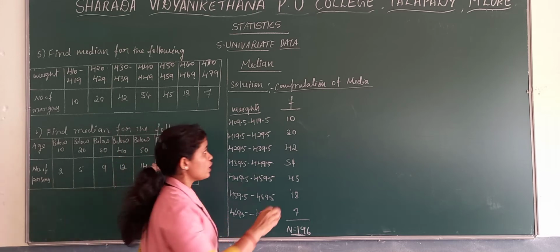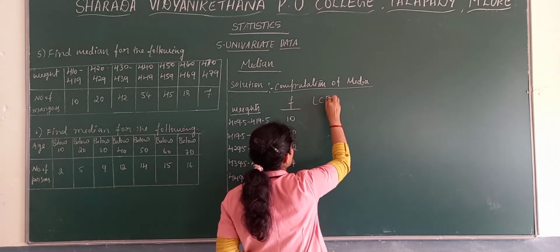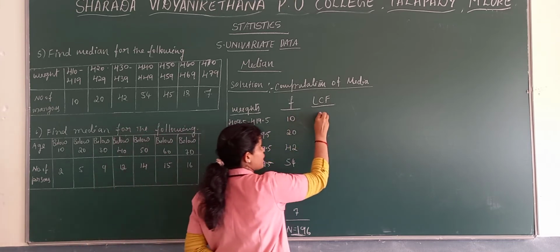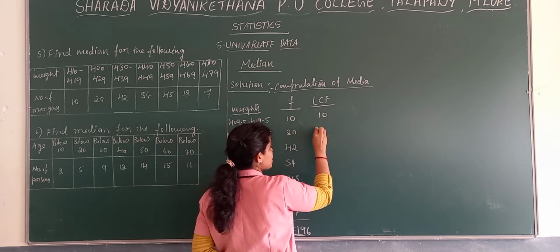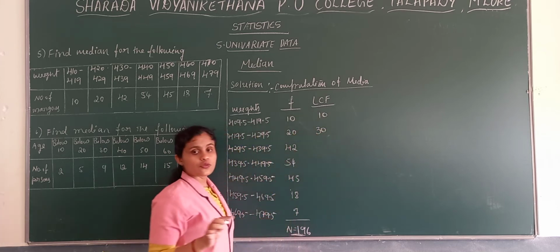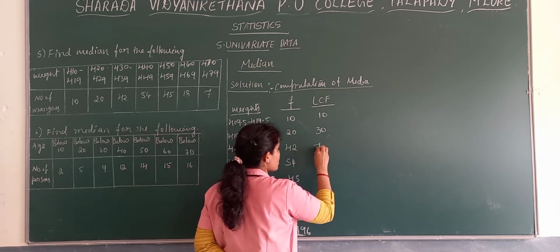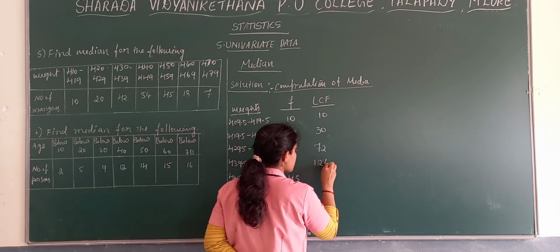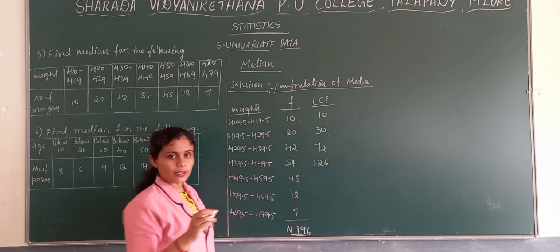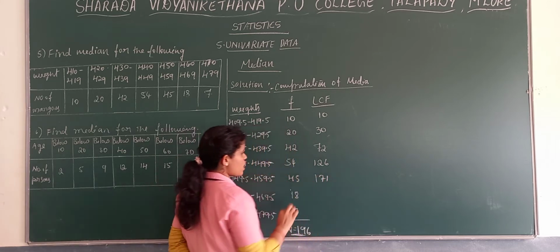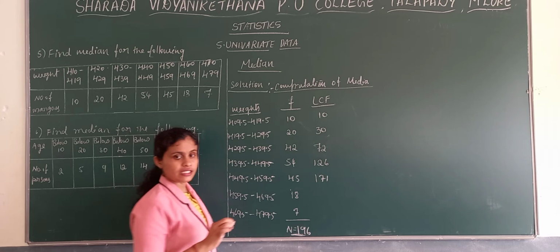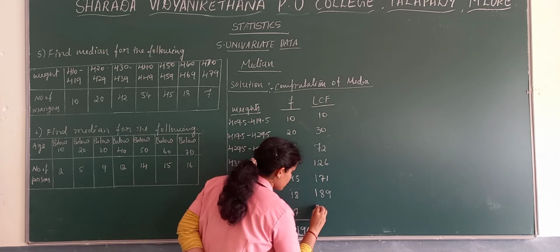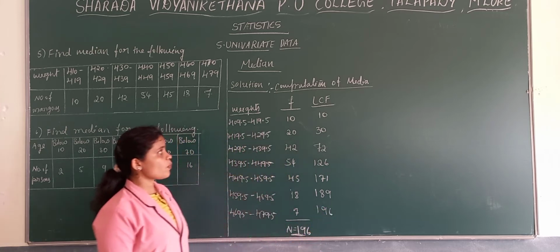Now what do we need to find out? Next we need to find out the cumulative frequency, the CF. In case of median, we need to know the values of the cumulative frequency. 10 plus 20, 30; 30 plus 42, 72; 72 plus 54, then we get 126; 126 plus 45, 171; 171 plus 18, 189; and last one, obviously, 189 plus 7, we get 196. So this is about the cumulative frequency.